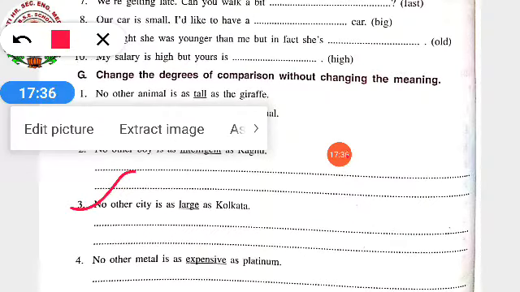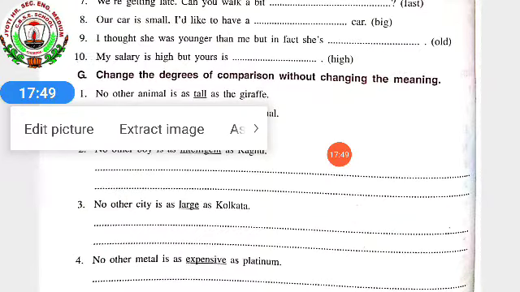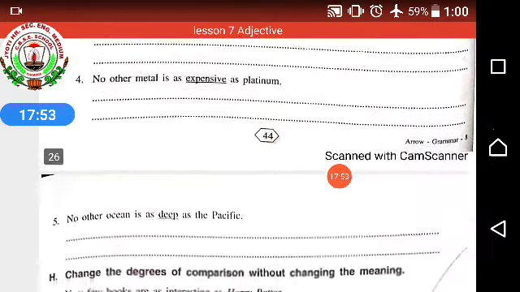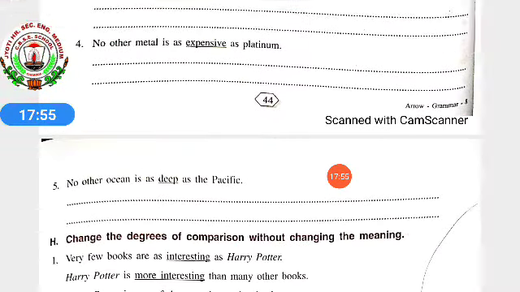For comparative, it will be Kolkata is larger than any other city. Kolkata is larger than any other city. And superlative will be Kolkata is the largest city. Kolkata is the largest city. Okay. Fourth and fifth question you have to do by yourself.